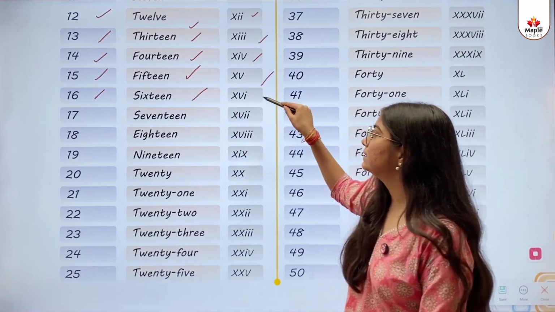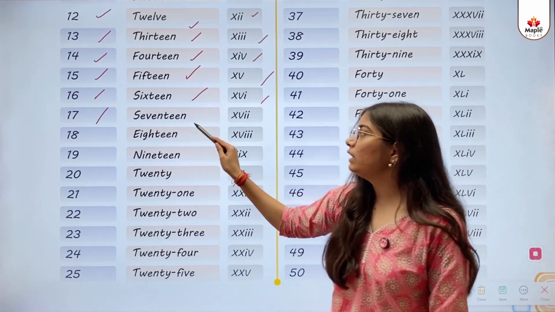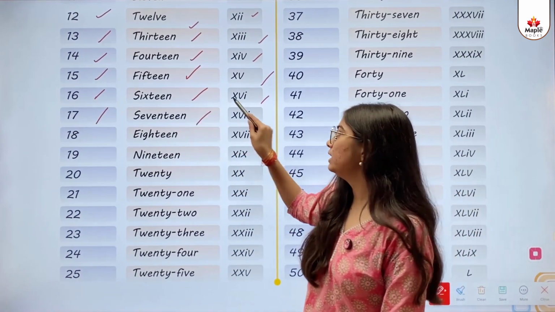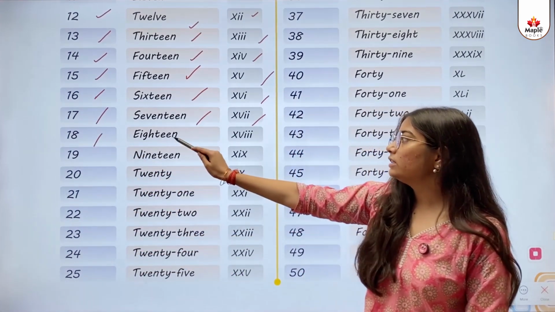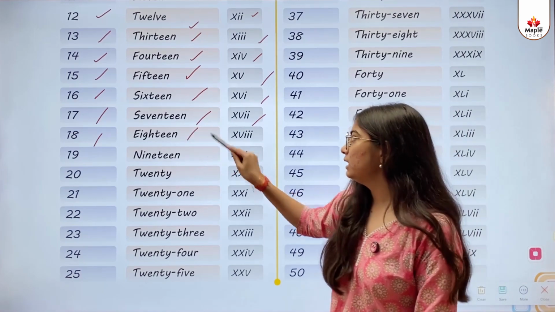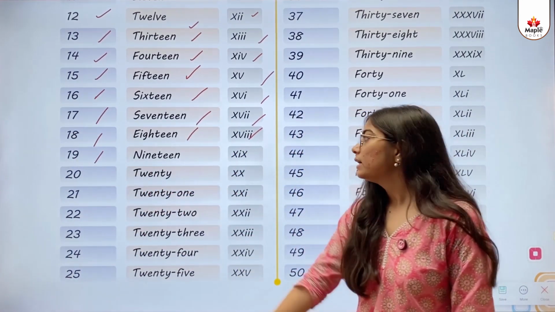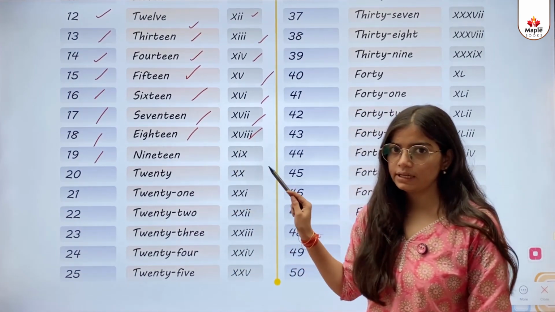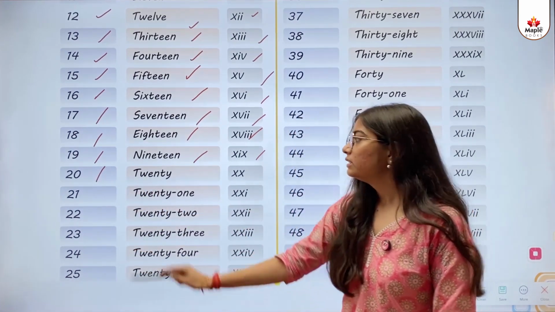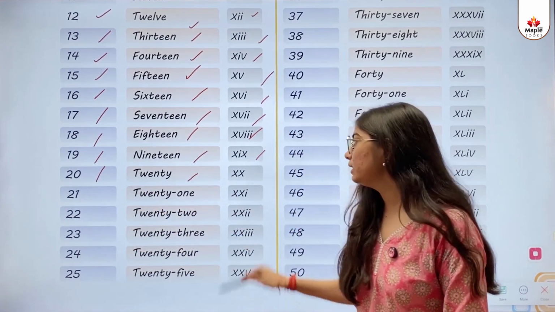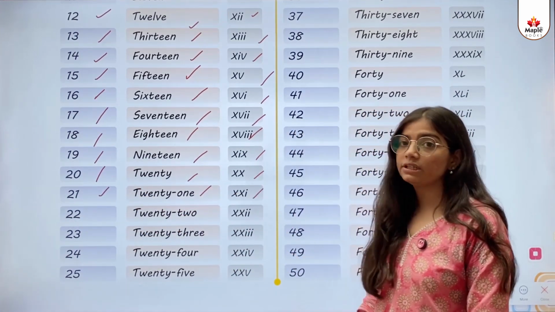16, S-I-X-T-E-E-N, 16, 16. 17, S-E-V-E-N-T-E-E-N, 17, 17. 18, E-I-G-H-T-E-E-N, 18, 18. 19, N-I-N-E-T-E-E-N, 19, 19. 20, T-W-E-N-T-Y, 20, 20. 21, 21, 21.